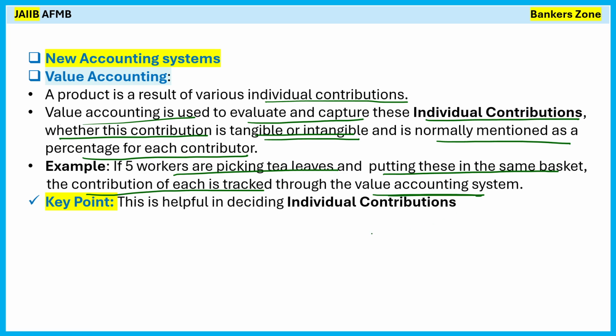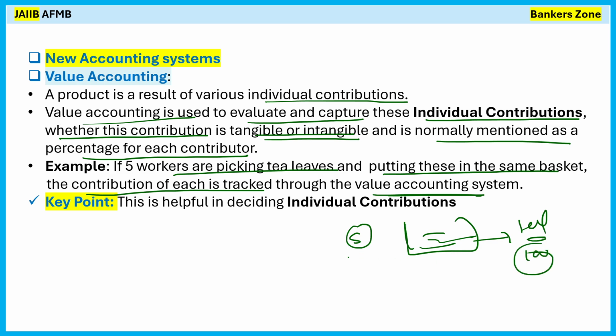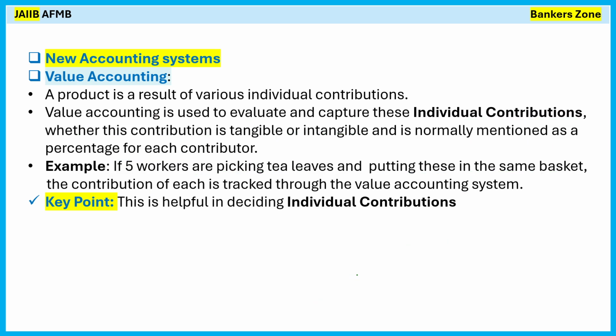Means what? There are 5 workers picking the tea leaves and putting them in the basket, right? When we sell it in the market, for example, 100 rupees we have earned, how should we distribute it among the 5 workers: 5%, 10%, 25%, 35%, like that. That means individual contribution is taken into account in value accounting.